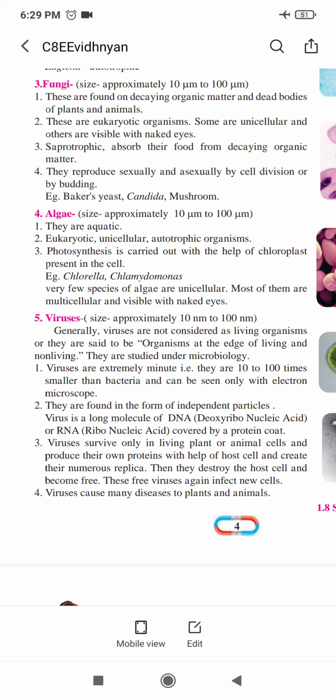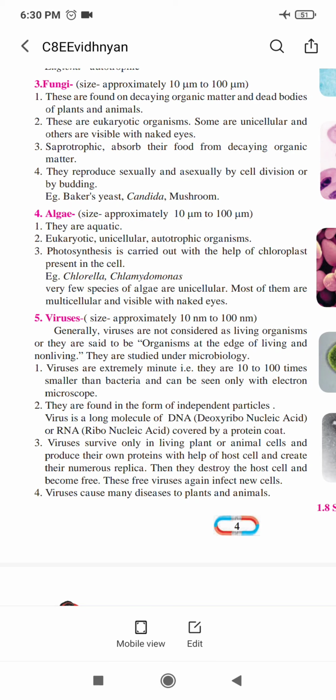In the main cell, the viral protein grows more and more, and because of this people easily get diseases. They destroy the host cell, and once the host cell is destroyed, people easily get disease or fever. The free viruses infect new cells again, and the free viruses are there in our body. Once viruses enter, the free virus infects new cells, and the number of viruses keeps increasing in new cells, affecting the body.